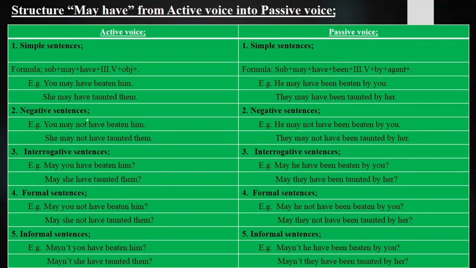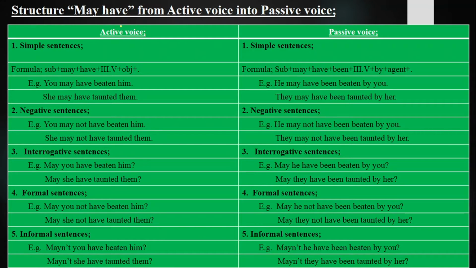We have got the next structure that is known as may have plus third form of the verb, and you can say that it is the past of may, and it is less stressable than can. In secondary level, it gives the meaning of present, and may have is the past of may. So let's start active voice and passive voice sentences of may.